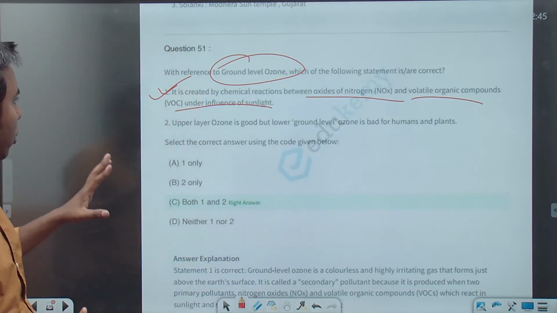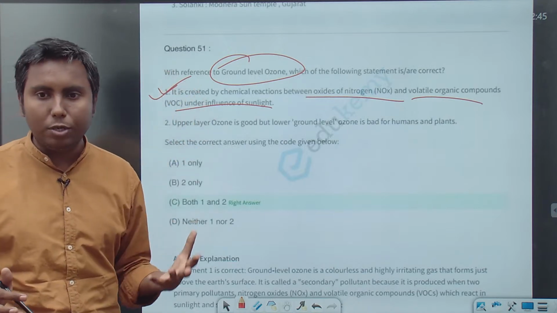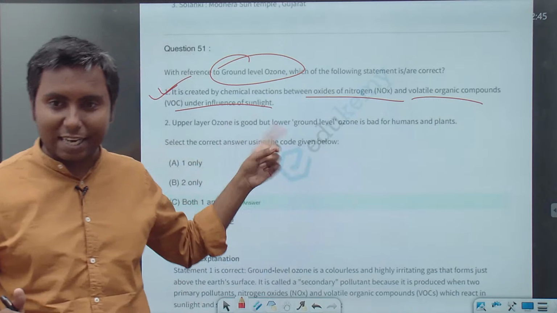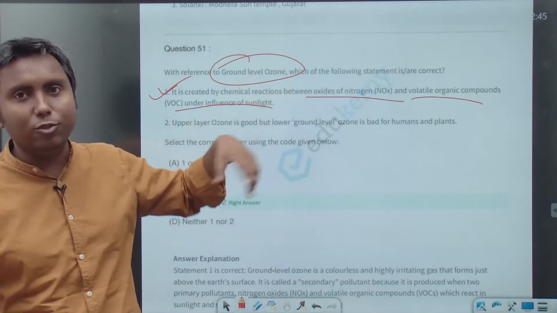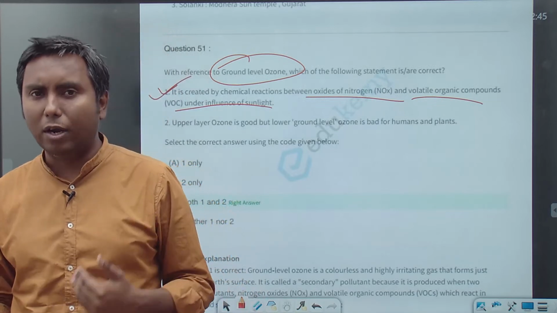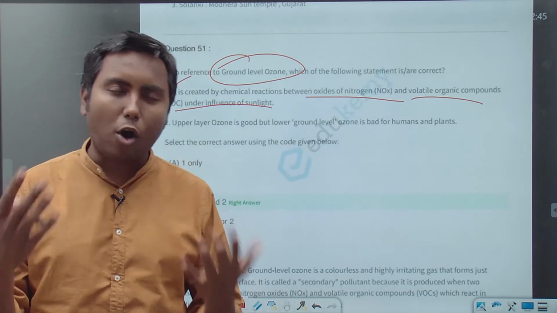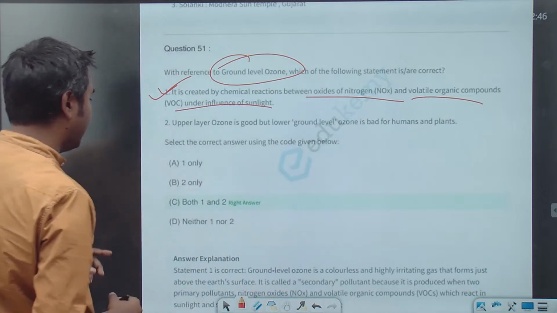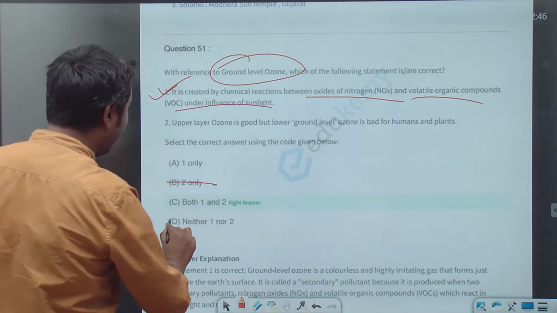So ground level ozone, is it a primary pollutant or a secondary pollutant? We know that it is a secondary pollutant because it is not produced directly from any industrial activity. It forms later on in the environment. So statement one is correct. Since one is correct, options B and D are gone.